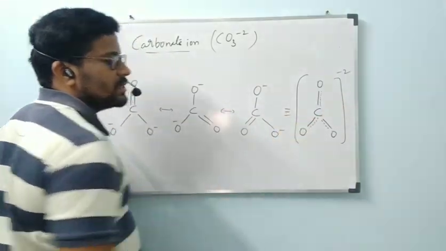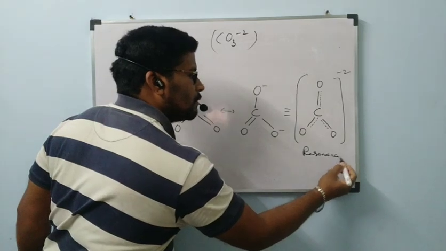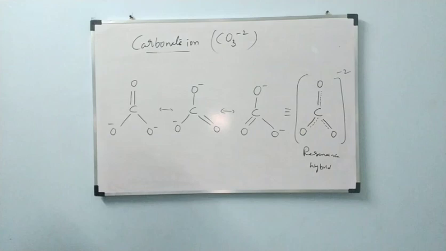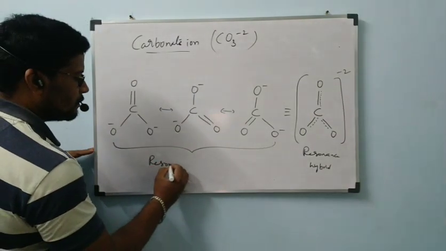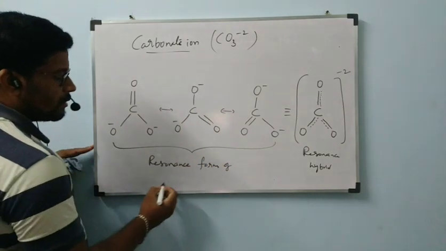With 3 lines I am showing this one. This is called resonance hybrid. These are all called resonance forms of carbonate ion.